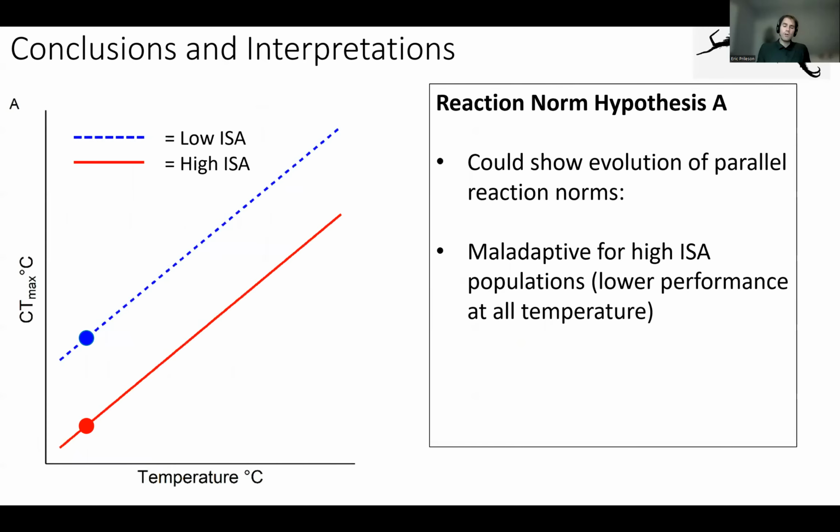In scenario A, we could expect, or we could see, that populations from a lower impervious surface location continue to express higher CT max across a range of developmental temperatures, right? And this parallel reaction norm in comparison to high ISA springtail populations could be evidence for maladaptation for high ISA populations, right? They're exhibiting lower performance of heat tolerance at all temperatures.